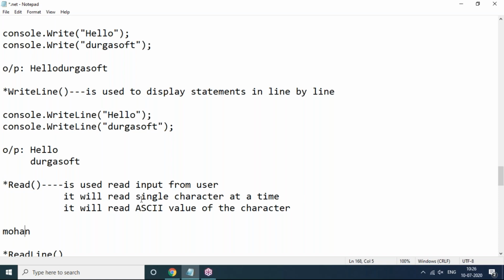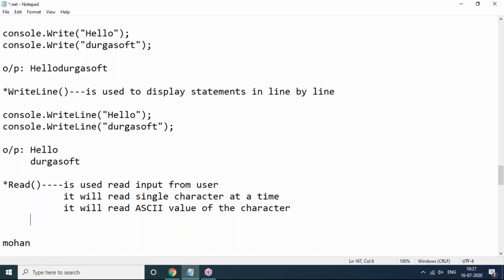from the user, and it will read a single character, meaning at a time M will be read first, then O, then H, then A, then N. That too, it will not read the character directly, M or O or H or A. It will read the ASCII value of the character, meaning M's ASCII value will be read, O's ASCII value is going to be read. So the ASCII value of the character will be read.